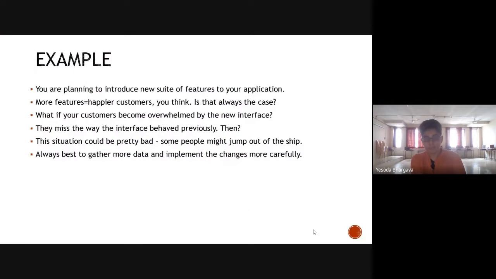So again, risk assessment is important. That is why you do not want to lose out your customers or the users of your software application just because you did not plan enough while implementing or programming that particular solution. It's not only about programming, it's about how that piece of code is going to interact with your customer, your client, your stakeholder, how he or she would feel about it.